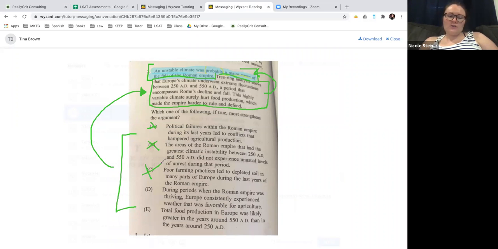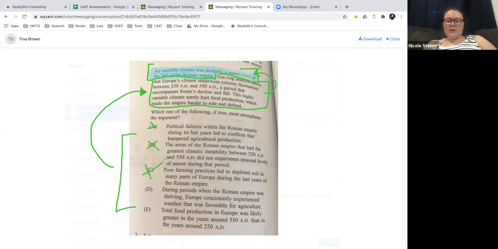D: During periods when the Roman Empire was thriving, Europe consistently experienced weather that was favorable for agriculture. Yeah, I could see that. I don't completely love that answer, but I think that would strengthen it because it would be showing the opposite. When we do have good weather, we have a favorable outcome. But that doesn't really guarantee that if we take away the nice weather, we have bad food either.